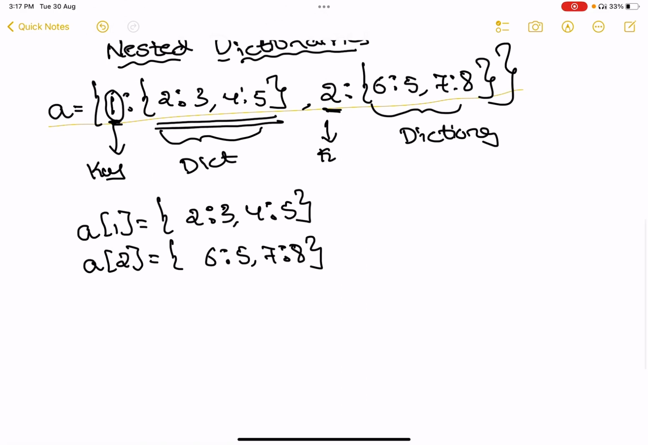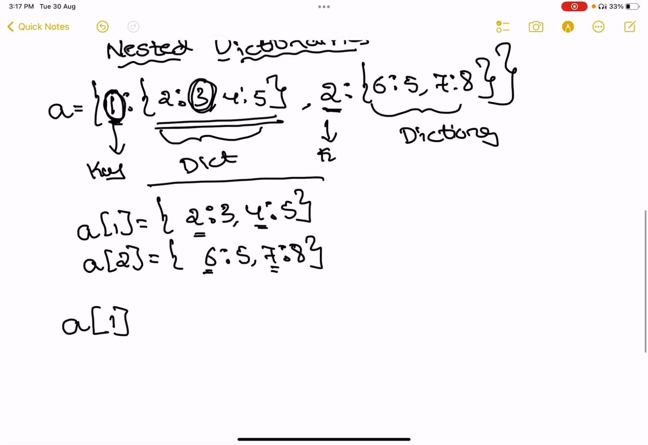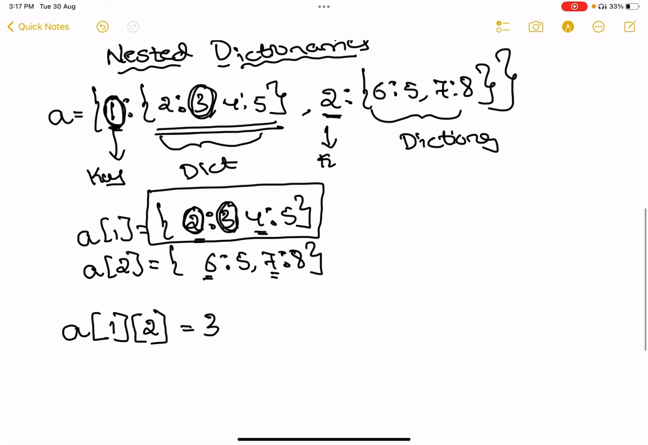Second thing, what if you want to access the individual elements of the given dictionary? Let's say I want to access the element 3. For that, the first box represents your first major dictionary, that is the key 1. This key 1 has given me this particular value. I want to access this value 3. For that, open another bracket and mention the second key, that is a of 1 comma 2, just like an array. This will give me the answer 3.